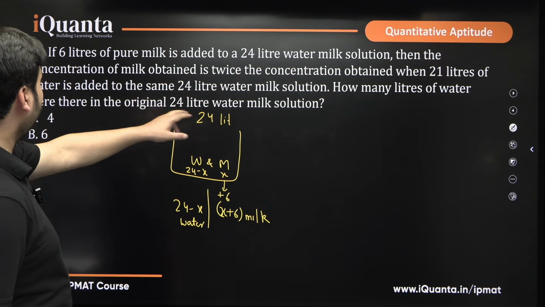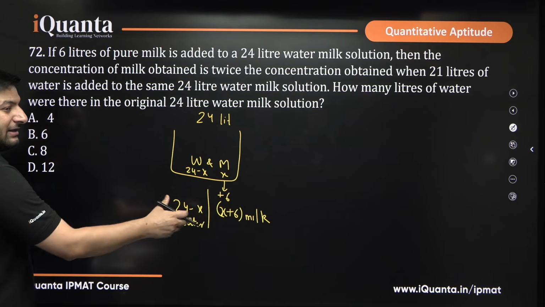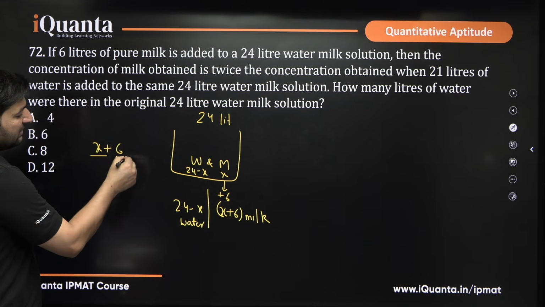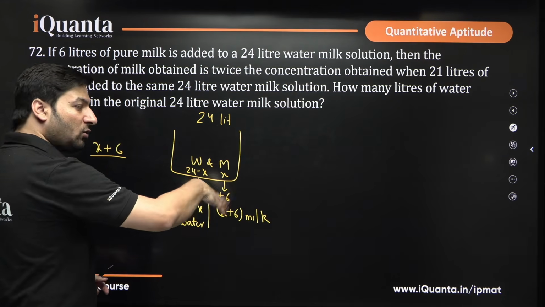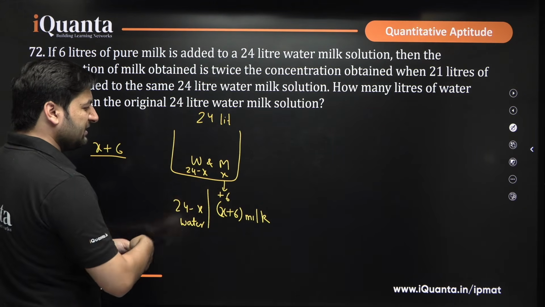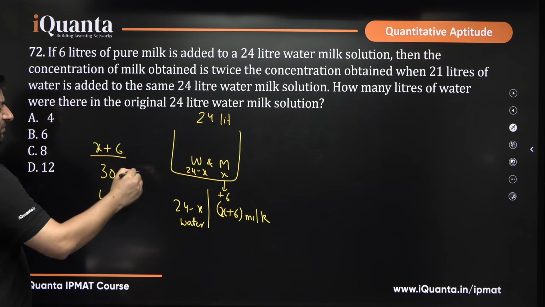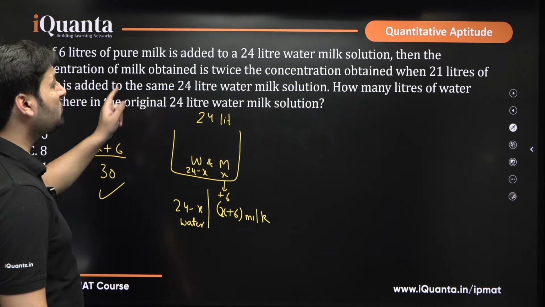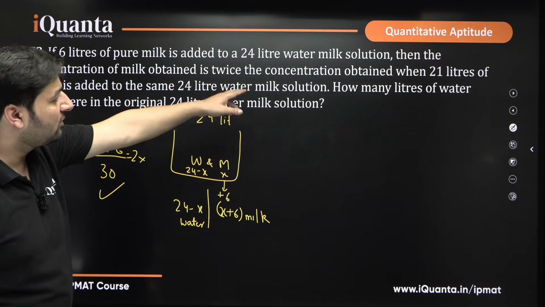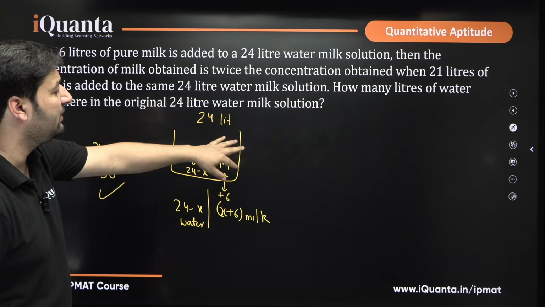Then the concentration of milk obtained. What is the concentration of milk obtained? That means what percentage of milk is there. So milk has X plus 6 parts out of the total volume of the solution, which is now 24 plus 6 added, so it will be 30. So this is the concentration of milk here, right? This is twice, that means we are going to put 2 times something. 2 times what? The concentration obtained when 21 liters of water is added to the same 24 liter water milk solution.